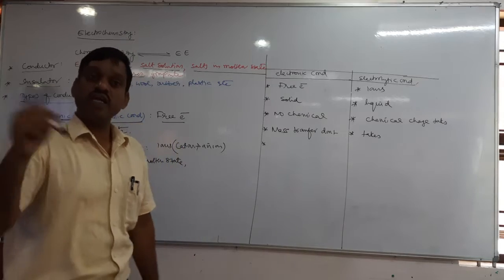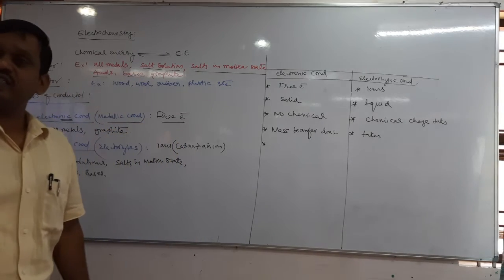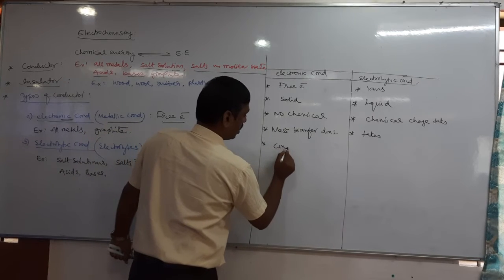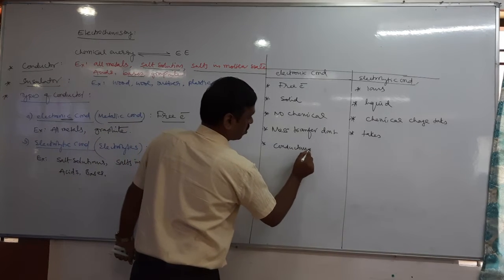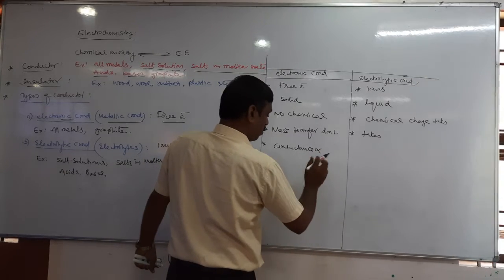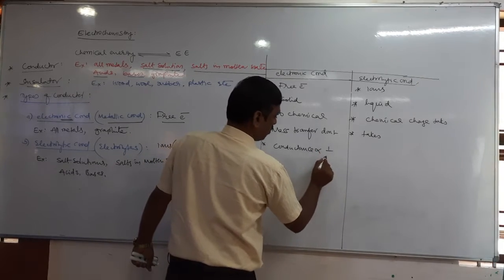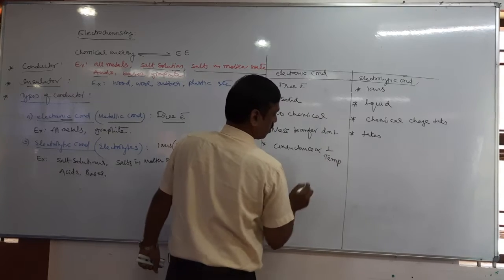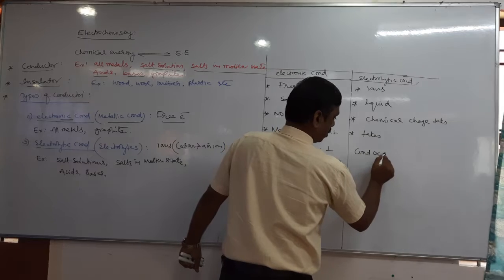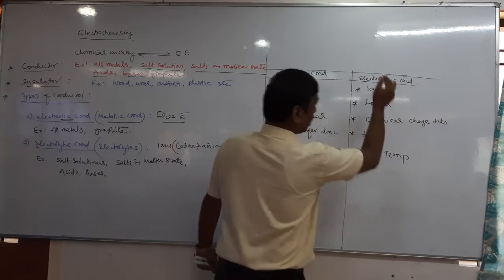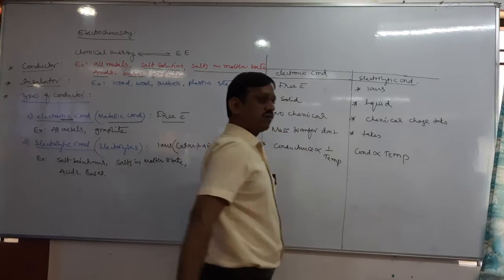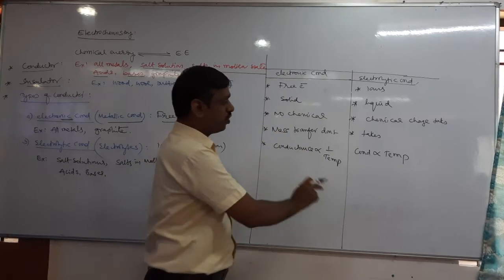The resistance of the metal increases, which means conductance decreases. Therefore, here conductance is inversely proportional to temperature. Then what about electrolytes? Conductance is directly proportional to temperature: as the temperature increases, conductivity increases.